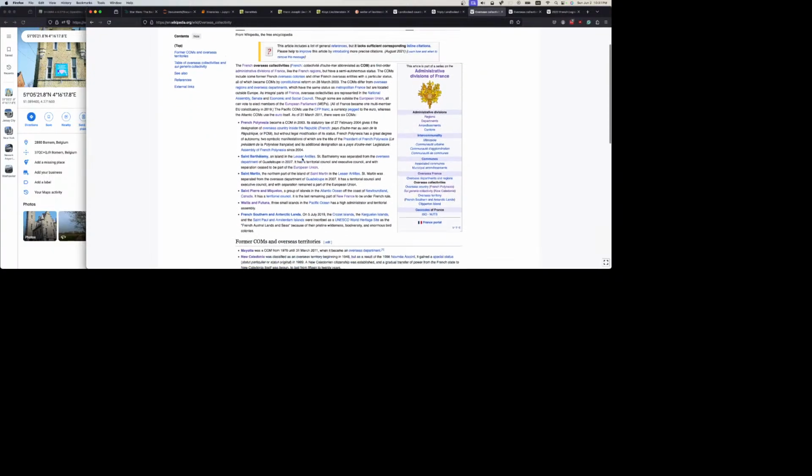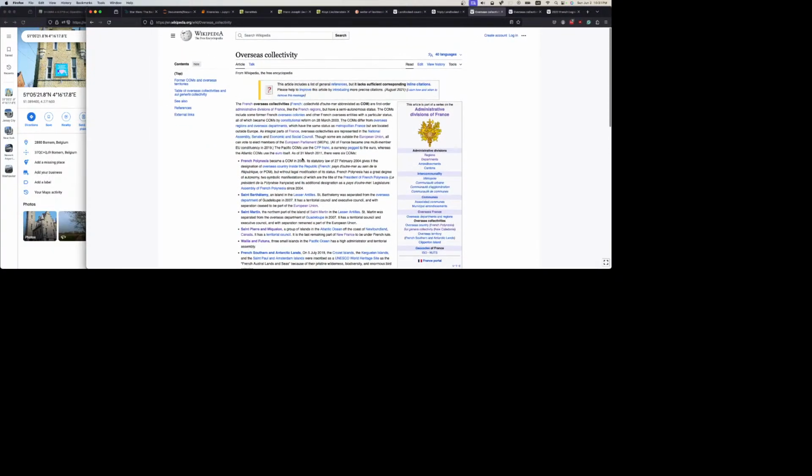Semi-autonomous status, which French Guiana does not have. So yes, though some are outside the European Union and all can vote and elect members of the European Parliament, it gets very complicated if you really look into this. So yeah, that gets to be very interesting.